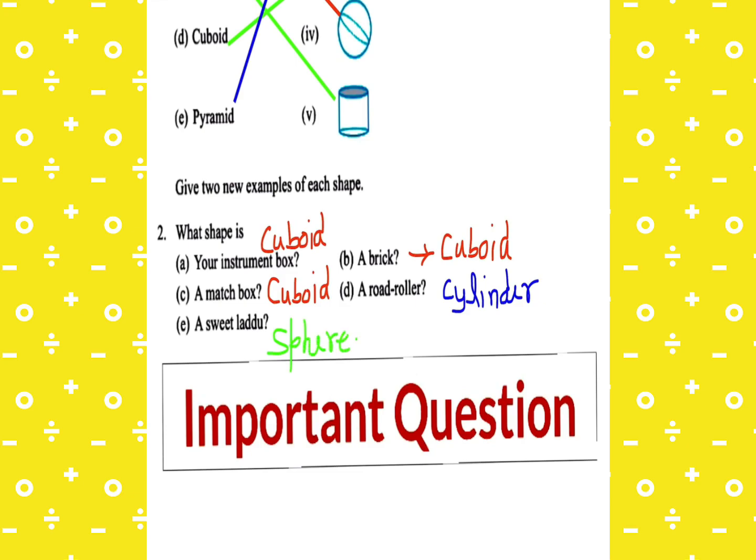So there are only two questions in this exercise. I think you can understand all the answers very well. Now moving to the next chapter, that is chapter 6, integers. Let us start here.